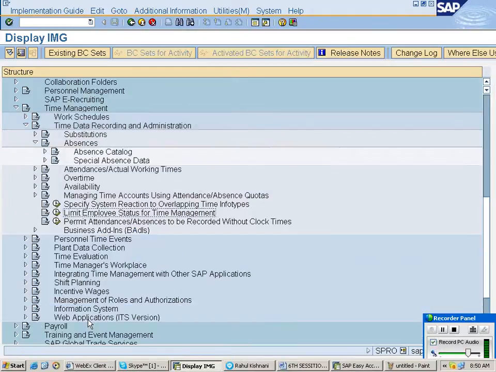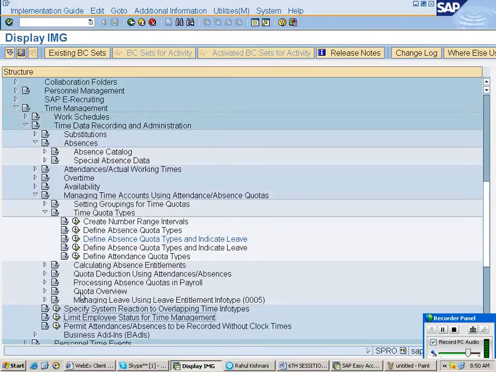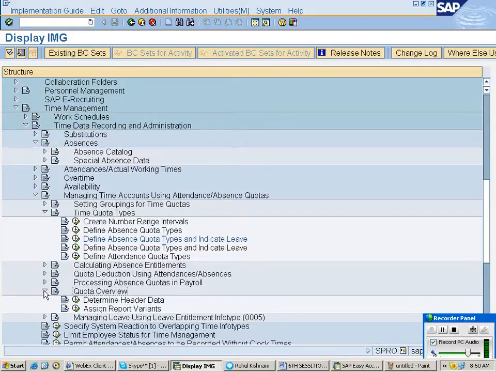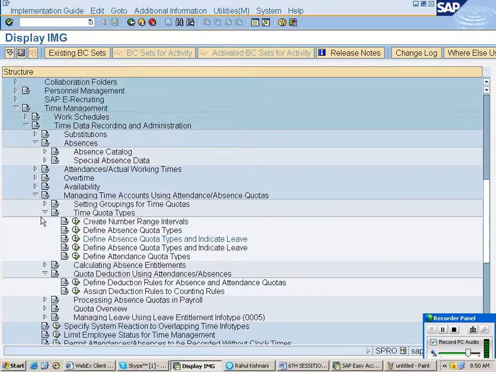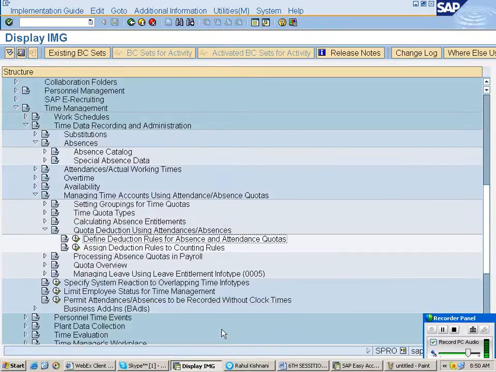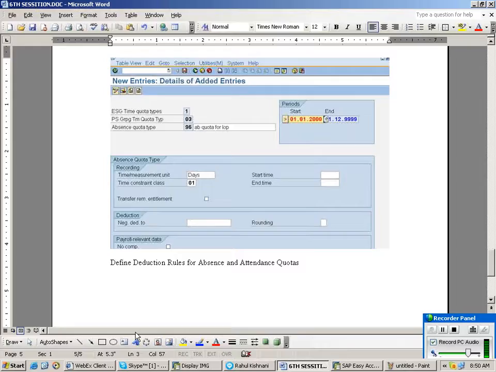Checking, it's not right now. We will discuss later. After this, we can go for this quota overview, reduction. Here, define deduction rules for the absence and attendance quota.